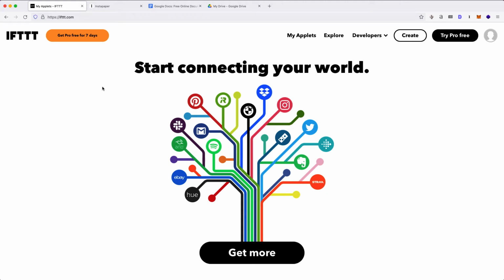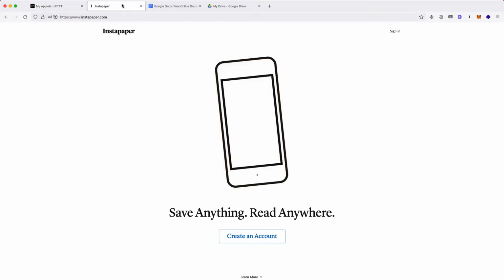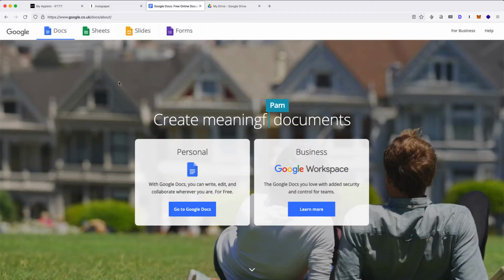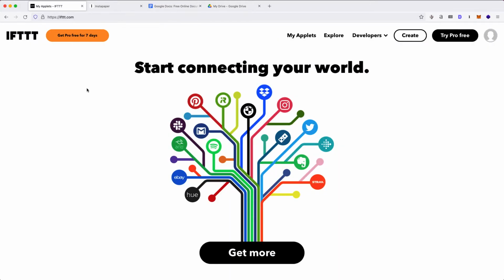In this video, we'll use IFTTT to automatically save the highlights we make in Instapaper. The automation will save our captured highlights in Google Docs. You can use this tutorial to create a similar automation for Evernote too. The main tool we'll be using in this project is IFTTT.